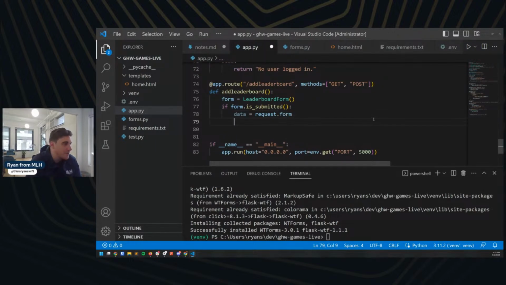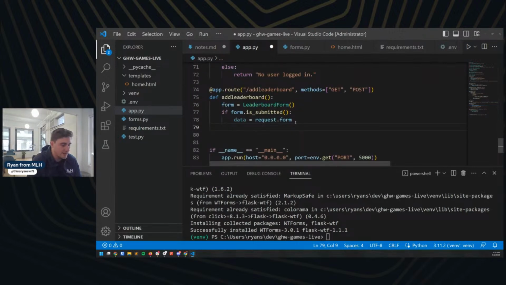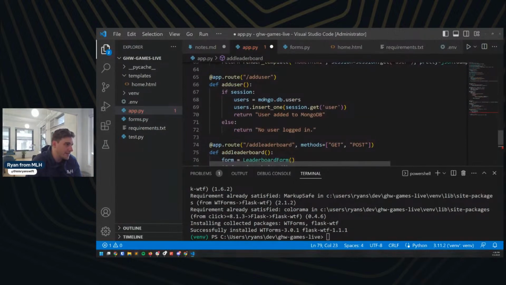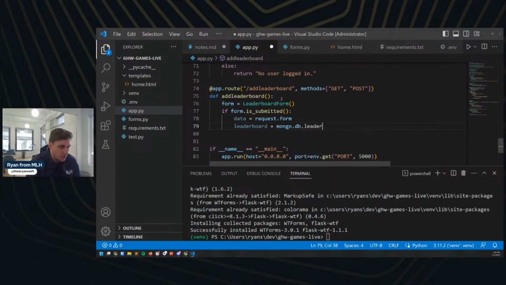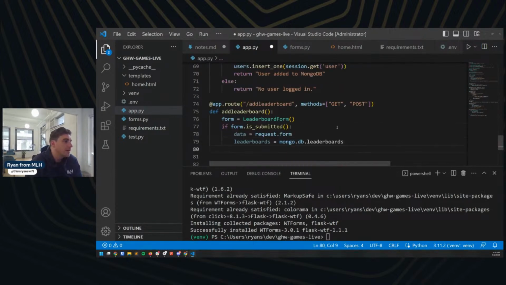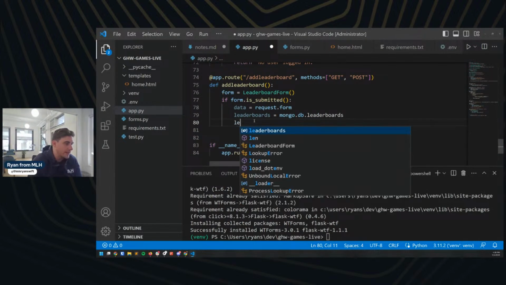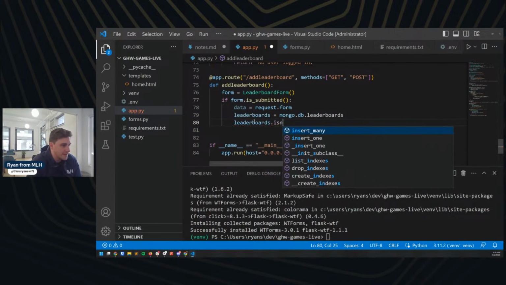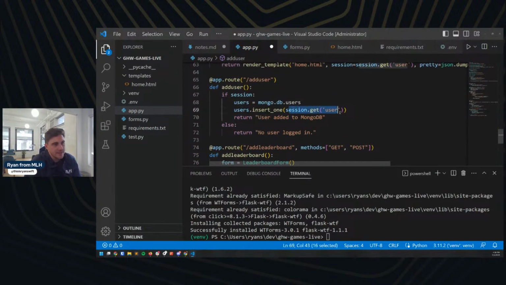And so I'm going to do something very similar to what I did up here with users. So I'm going to say leaderboard equals, and again, I'm going to say mongo.db and I'm going to make a new collection called leaderboards, right? And I should call this leaderboards with an S as well, probably. Great. And then I'm going to do insert one, and I'm going to do some of the form data as well. So leaderboards.insert_one.